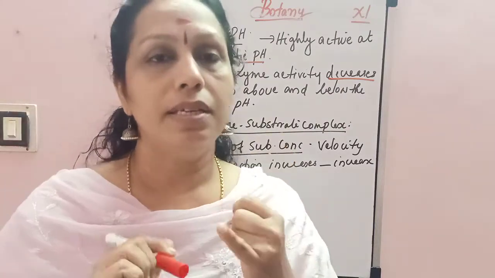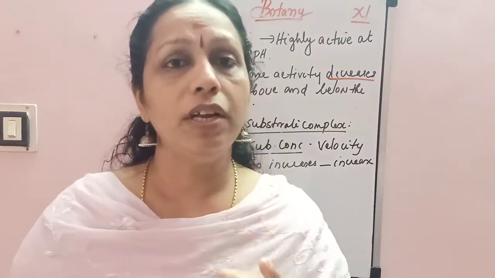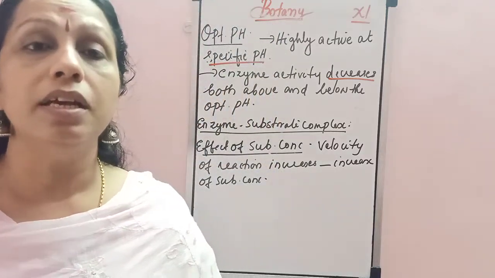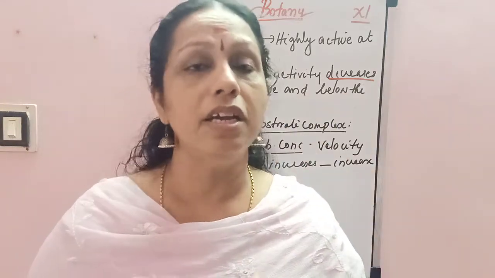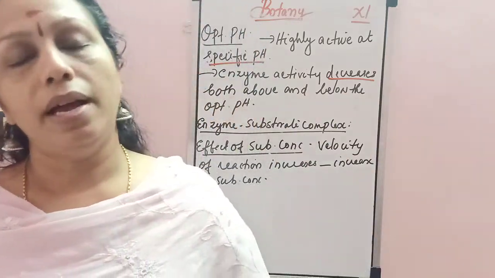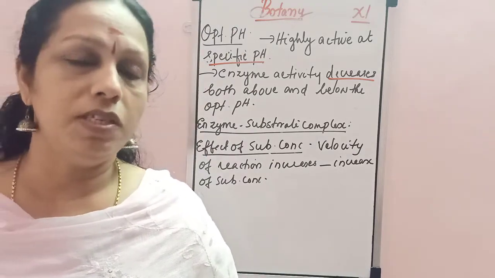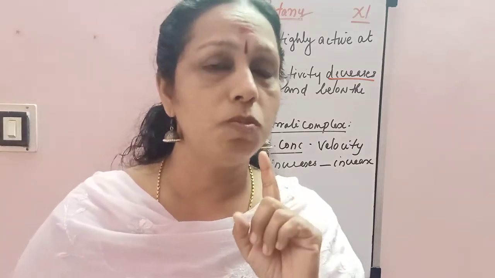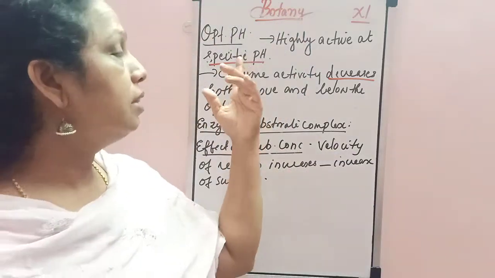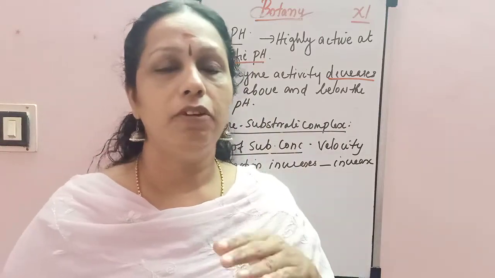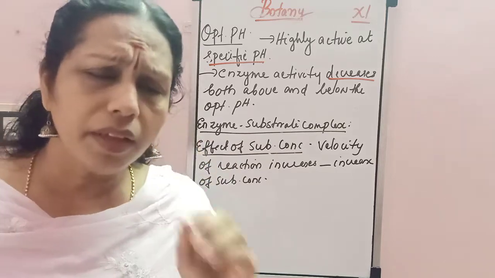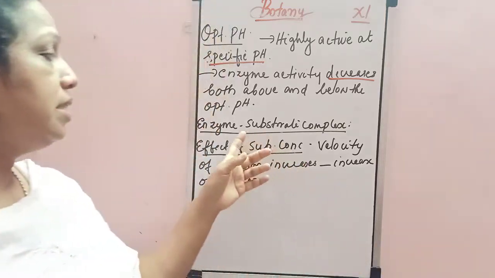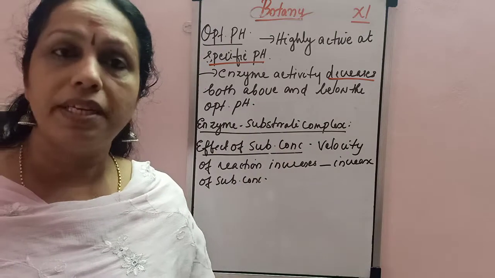So first one, temperature. The enzymes work only at a specific temperature. If the temperature is above the optimum temperature or below that, the enzymes are not able to act. Second one, specificity. The enzyme that acts on a specific substrate, that is called the enzyme specificity. Third one, optimum pH. If the pH is less or small, the enzymatic activity decreases. And next one, the enzyme substrate complex.